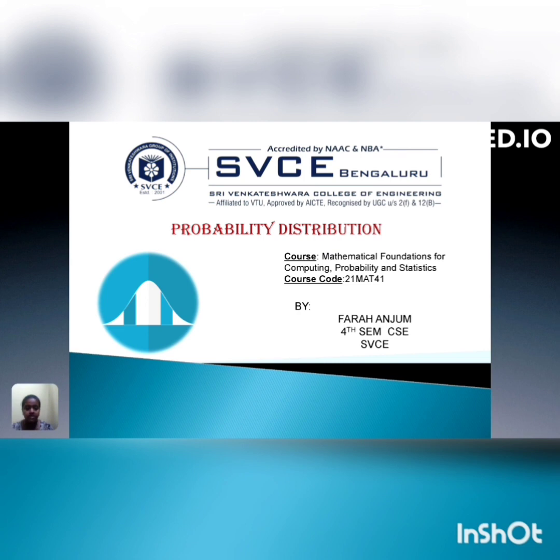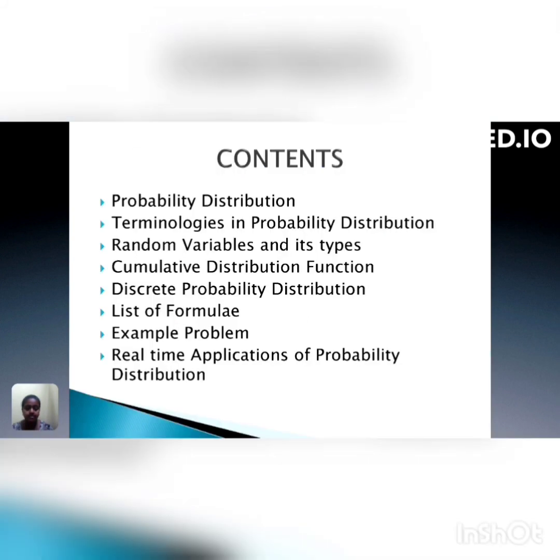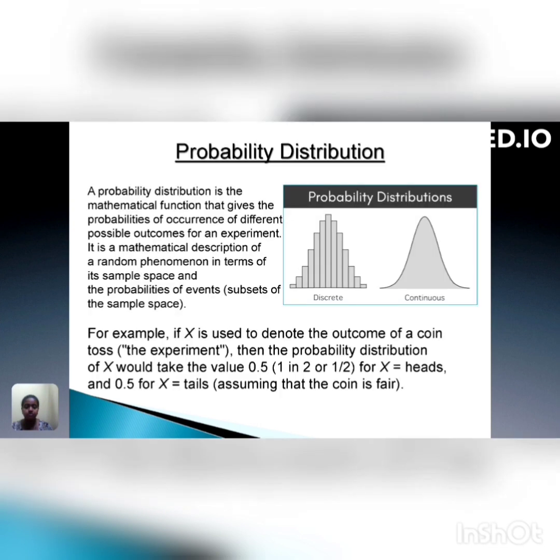The topic for the presentation is probability distribution from the course Mathematical Foundations for Computing, Probability and Statistics. The contents of the presentation are probability distribution, terminologies in probability distribution, random variables and its types, cumulative distribution function, discrete probability distribution, list of formulae, an example problem, and the real-time applications of probability distribution.